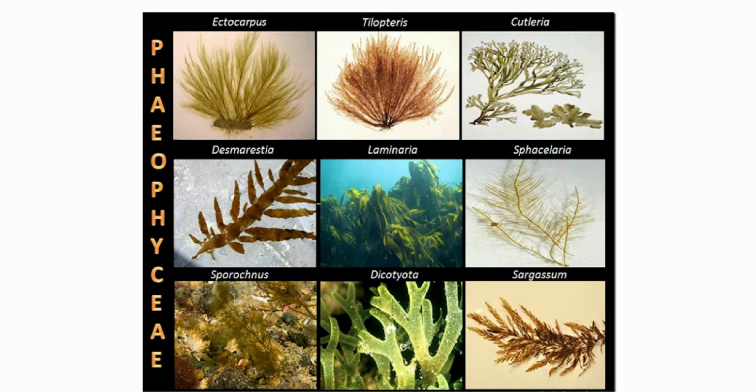These are the examples of brown algae. You can see Ectocarpus, Dictyota, Laminaria, and various other brown algae.